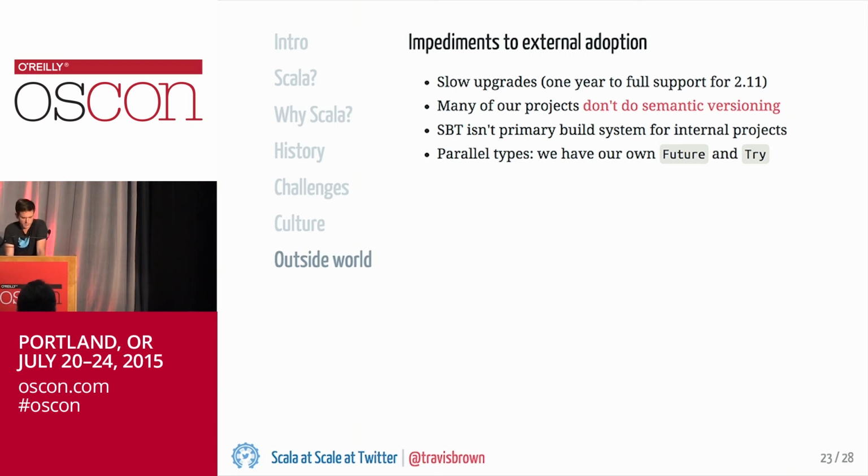Another issue is that versioning isn't important for us internally because we have a monorepo. So we have only source dependencies between projects internally. One of the advantages of the monorepo is that it allows us to do sweeping refactors. So we introduce breaking changes a little bit more often than many Scala projects would, and those changes are not represented in the version numbers in a strict semantic versioning way. Again, this isn't for all Scala projects at Twitter, but for most of the ones that fit our core development process.